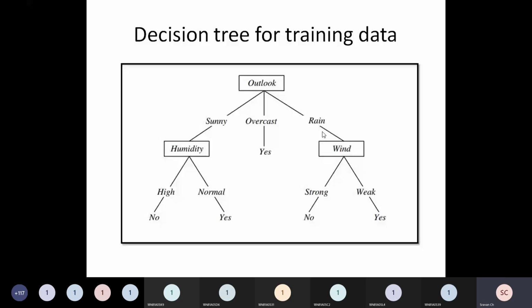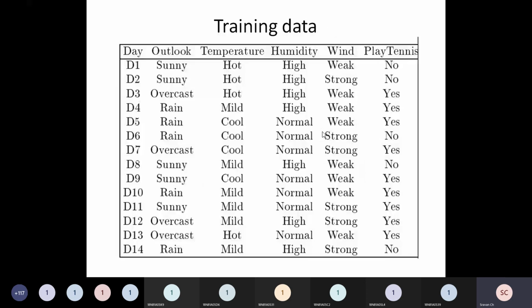If I am constructing a tree, what is the root node? I have 4 parameters: outlook, temperature, humidity, and wind. Out of these 4 parameters, outlook became the root node. Why did outlook become the root node? There should be some reason, right? Humidity and wind are the child nodes of outlook, and temperature is not even found.